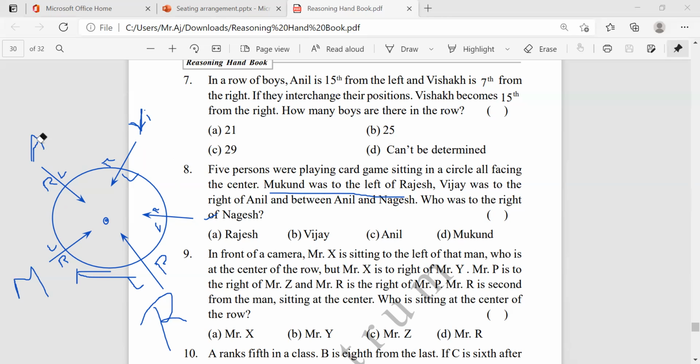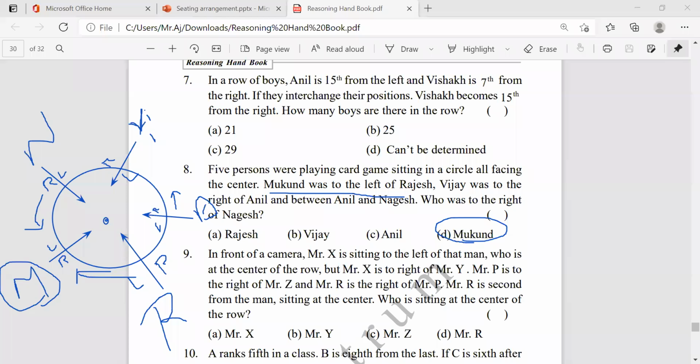So Vijay is the right of Anil. Suppose I take Anil here. This is the right, and Anil's right is Vijay. And here automatically we get Nagesh. Now the question is, who is the right of Nagesh? This is the right. Who is it? Mukund. Mukund is to the right of Nagesh.